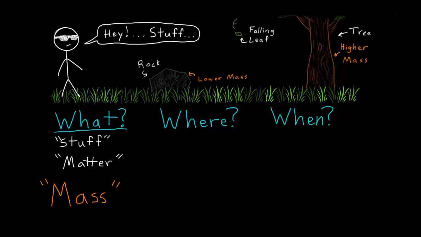The next question is where are we looking? There are also many ways of answering this question, but we can agree that all objects occupy their own position in space relative to other objects. The difference in position between two objects is called the distance.